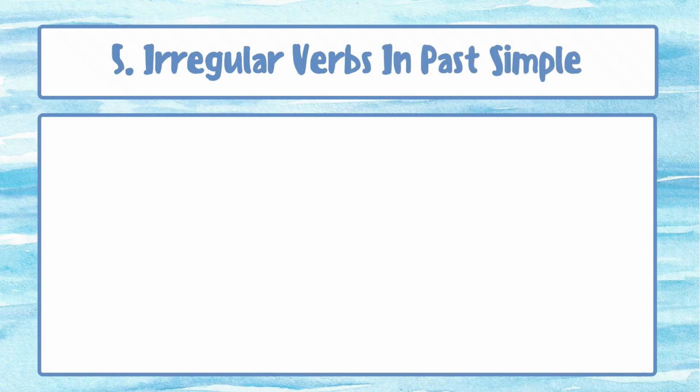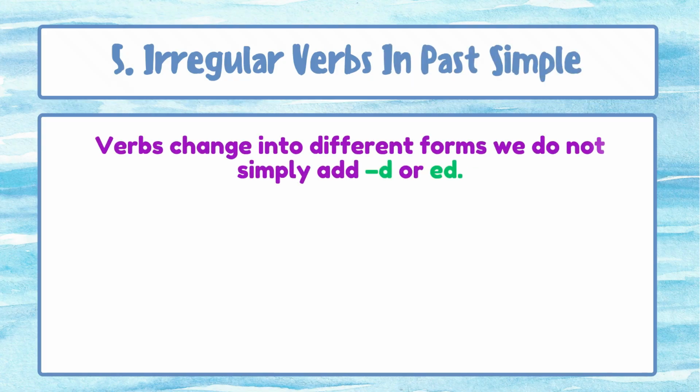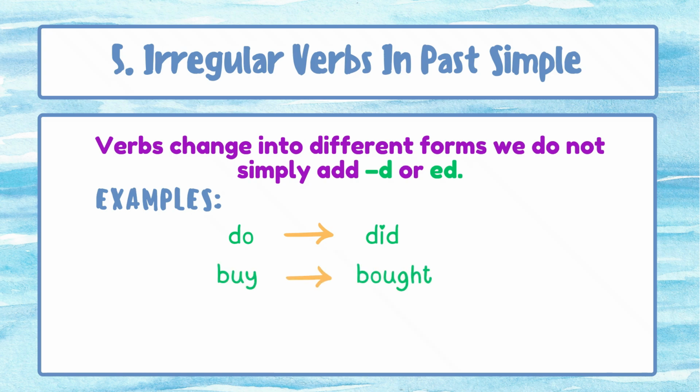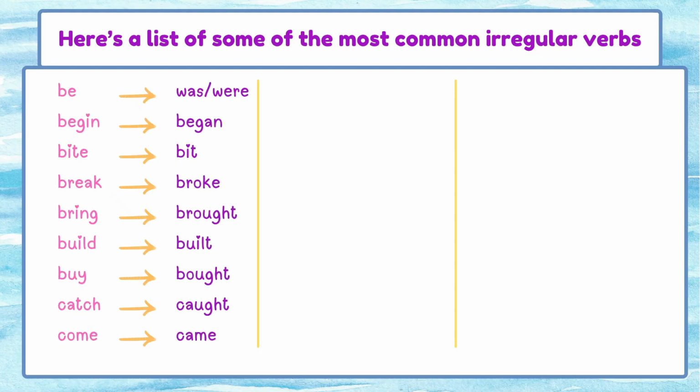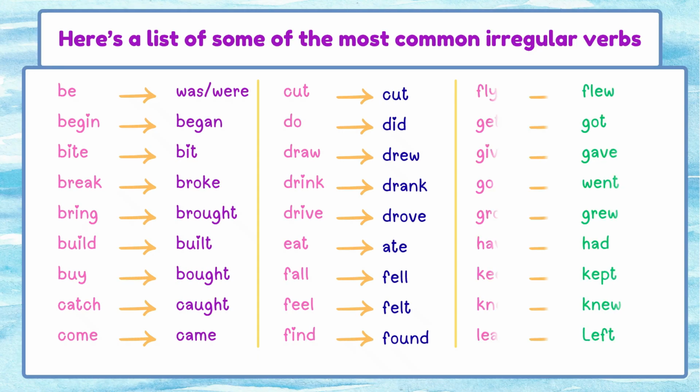Irregular verbs in past simple. Irregular verbs change into different forms. We do not simply add d or ed to make it past. For example, do changes into did, buy, bought, go, went. Here is a list of some of the most common irregular verbs. You can save it for practice.